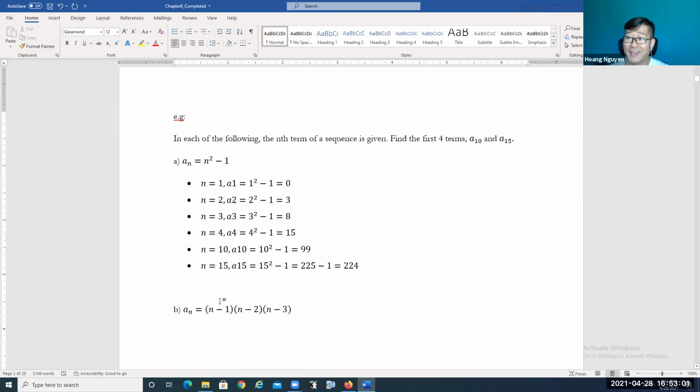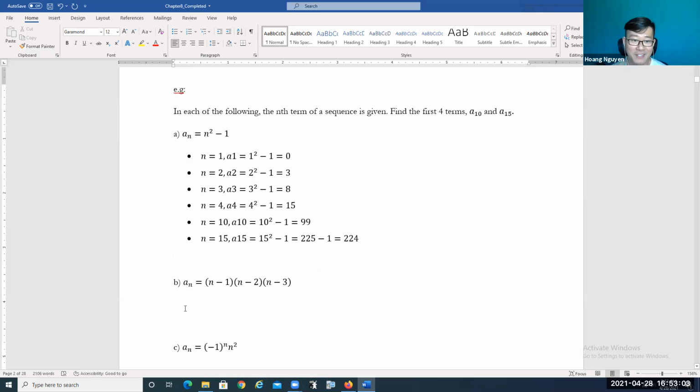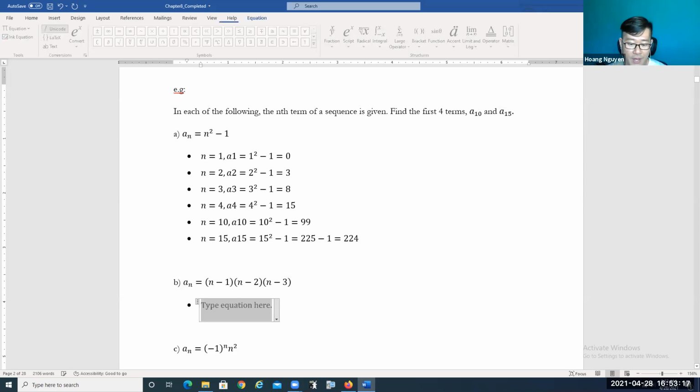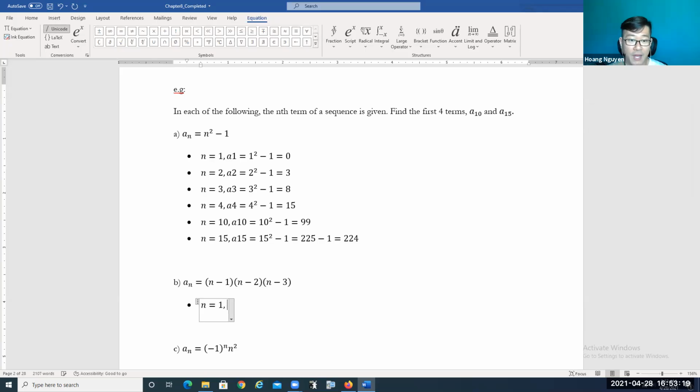Now we can try the next example together, everyone. It's going to be the same kind of question. We need to find the first 4 terms, the 10th term, and the 15th term of this given sequence. So we're going to try when n is equal to 1.